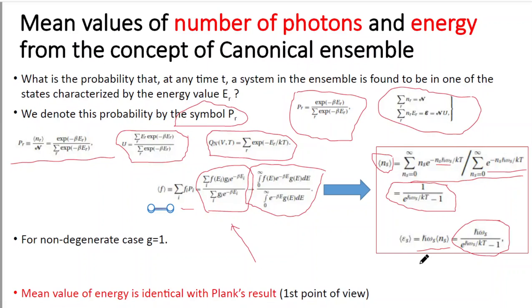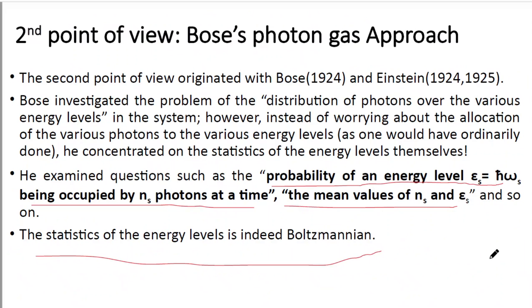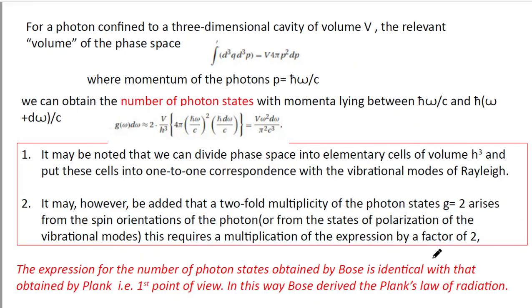Now the surprising thing is that this particular expression of the energy is the same as that obtained by Planck. Planck's expression was h-bar omega cubed d omega divided by e to the power h-bar omega by kT minus 1, by pi squared c cubed. So here the mean value of the energy is this one. Later I will show you that this is exactly the same as Planck's result when we consider the cavity of the photon.